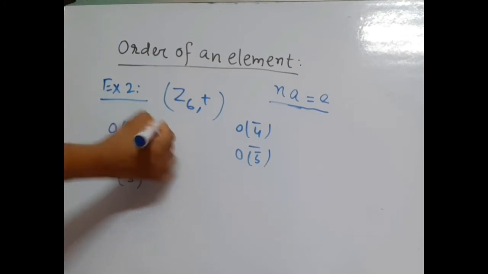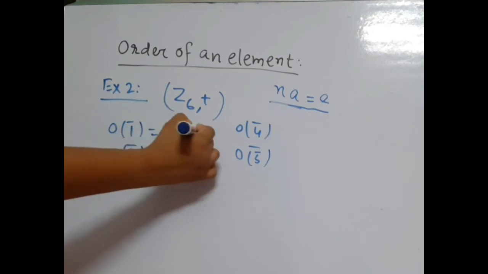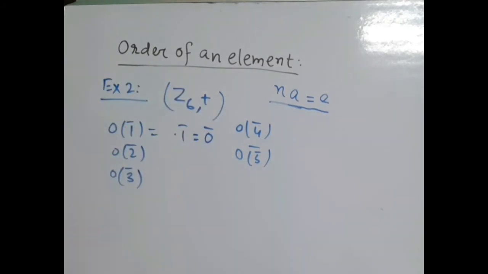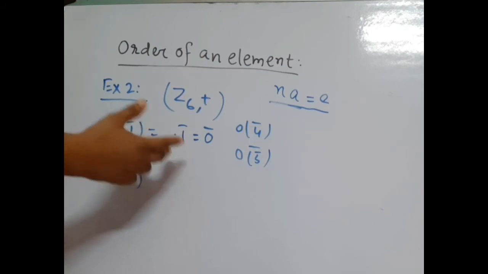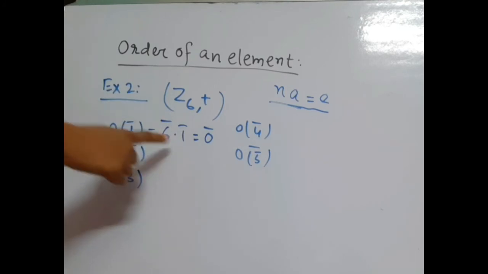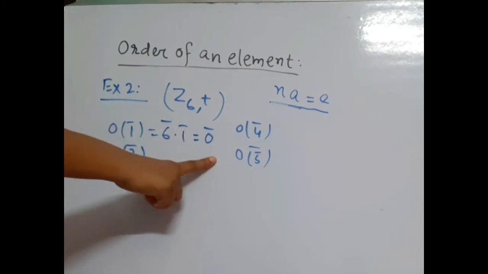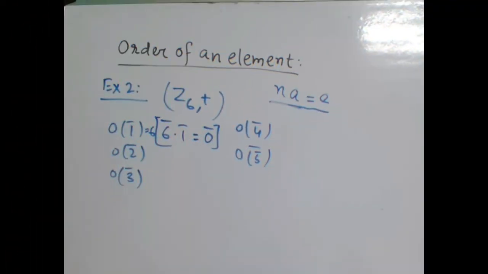First, order of 1 bar: 1 bar into something equal to identity element. If we consider 1, that is 1 bar. If we consider 2, this is 2 bar. If we consider 3, 3 bar, 4, 4 bar. If we consider 6, then this is 6 bar. We know the 6 bar equal to 0 bar. So here order of 1 bar equal to 6. Now we find order of 2 bar.